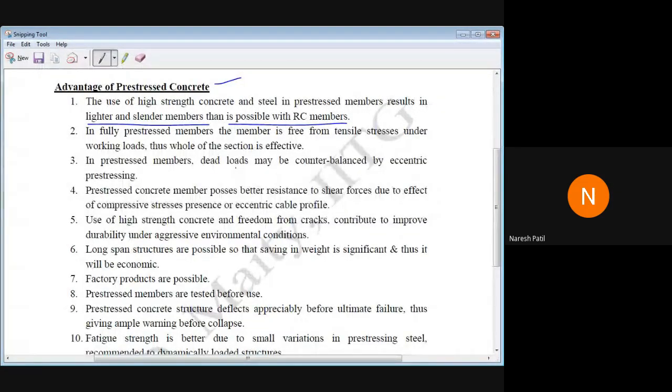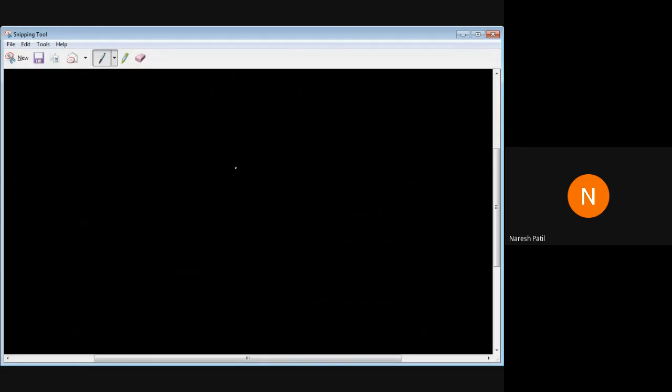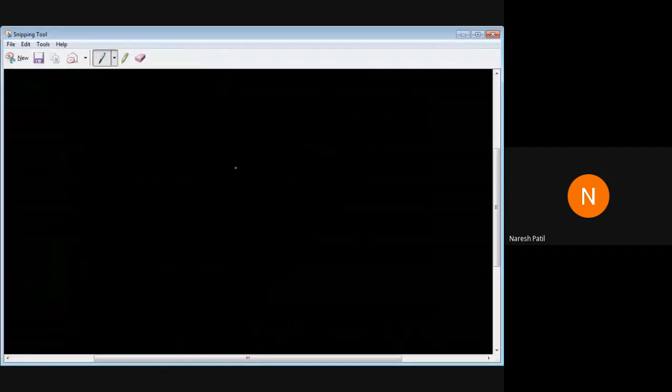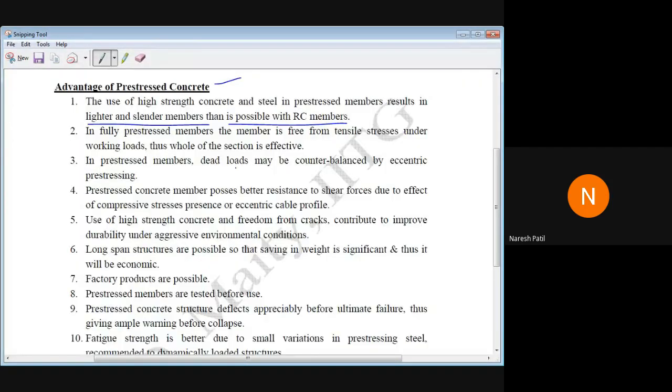What is happening here? We are using high grade concrete and high stress steel. The grade of steel and the grade of concrete are very high. So because of it, what will happen? It will resist more forces. Because of the high grade concrete and steel, the sections become lighter.